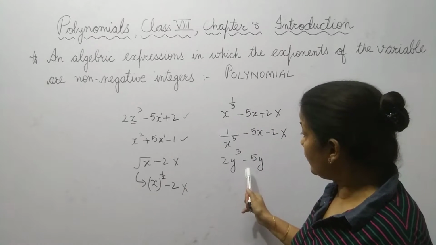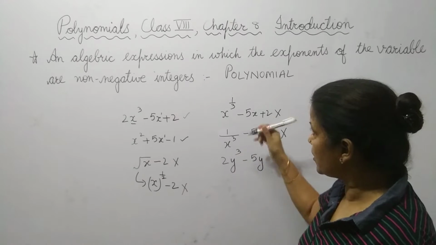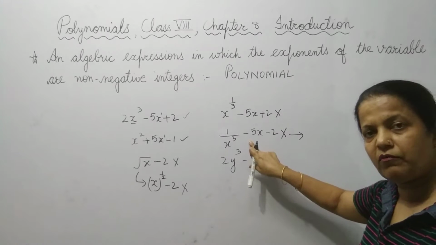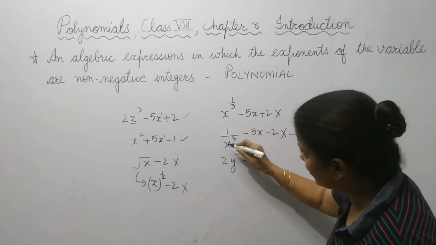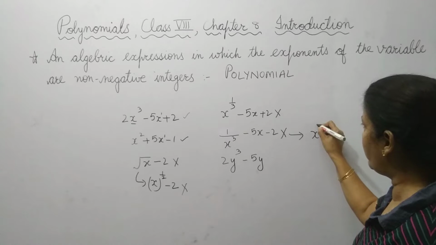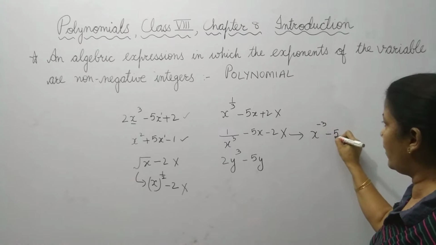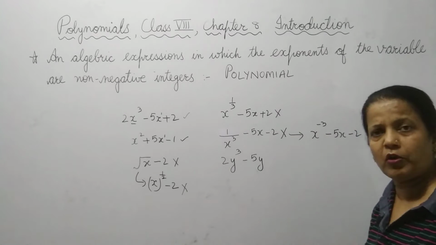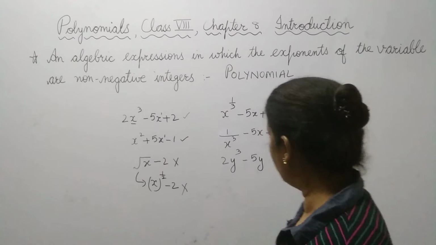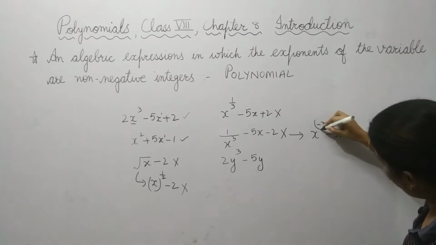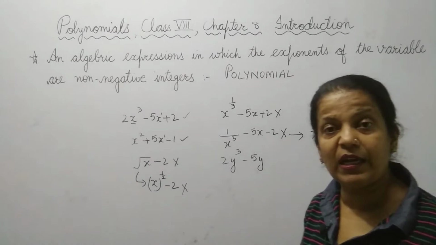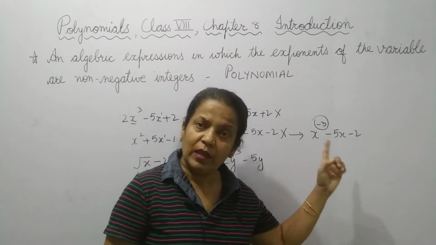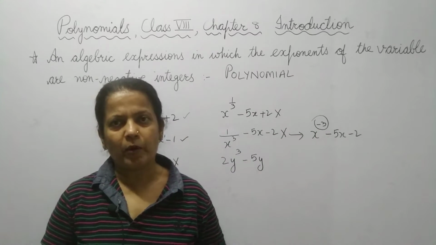Here, in this case, just see the power of the variable. If you shift this part to the upper side, then the power will become minus 3. So, why is it not a polynomial? Here the power of the variable is negative. So, if it is negative, then also it is not a polynomial.